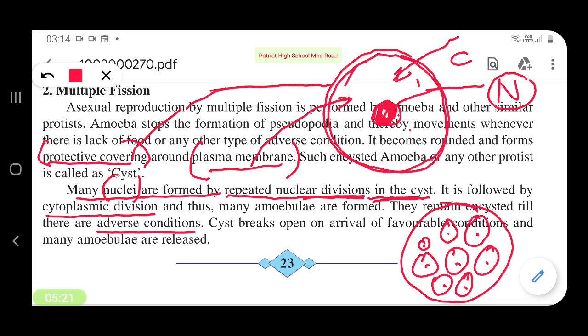When the rain is there, this cyst breaks open and new amoebae are released. Many amoebulae come out of the protective covering. This is known as multiple fission.